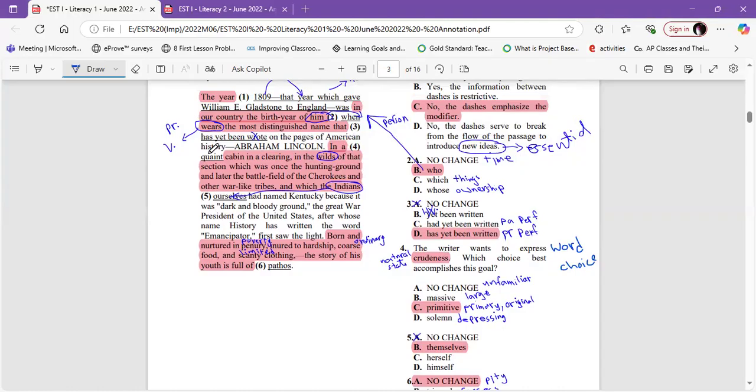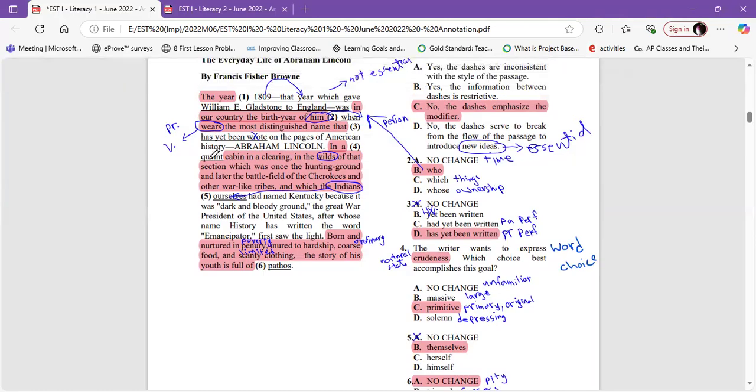He said in a, we need a word, whether you're going to keep this or change it. In a quaint cabin, in a clearing, in the wilds of that section which was once the hunting ground, and later the battlefield of the Cherokees and other warlike tribes, and which the Indians themselves had named Kentucky because it was dark and bloody ground, the Great War President in the United States, after whose name history has written the word emancipator, first saw the light.